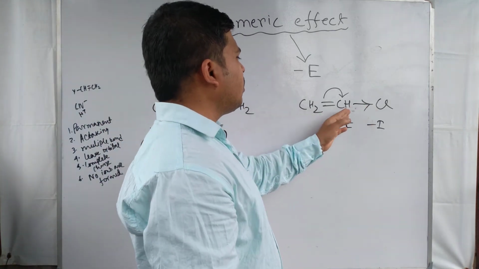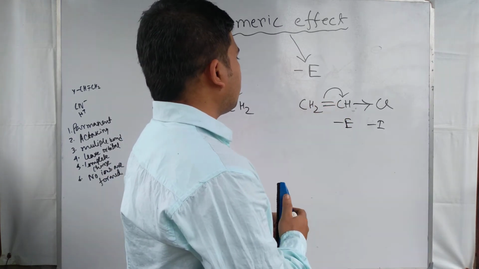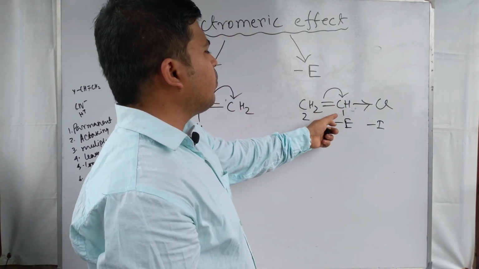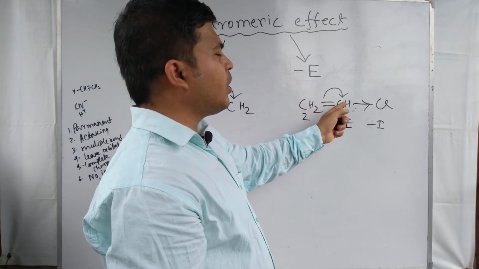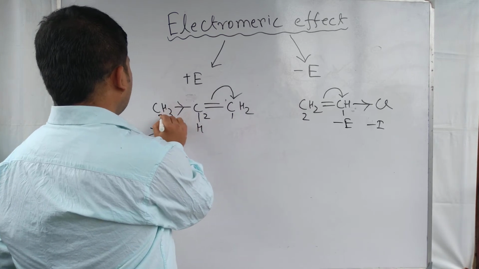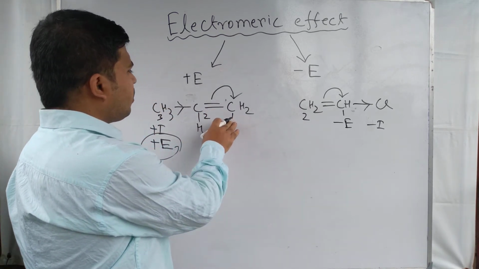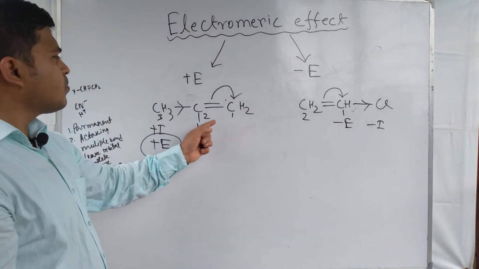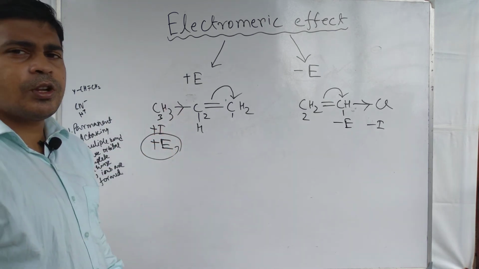So as a result, you can mark this carbon atom as 1, 2, 1 carbon, the electron pair is shifted towards the carbon number 1, and if we mark here as 1, 2, 3, the electron pair is shifted here to carbon atom number 1, due to the effect of this donating group, CH3 group.